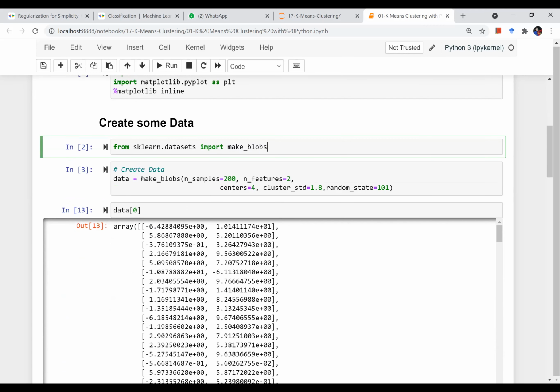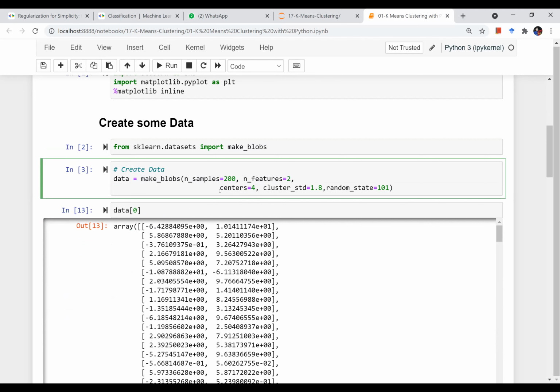So how to create data? I'll just use this method, make_blobs. How many data rows I want, and samples, like rows and samples are the same thing. I want 200 samples. And what is the number of features? I want 2 features only, just 2 columns. And I want centers, like how many centers you want.